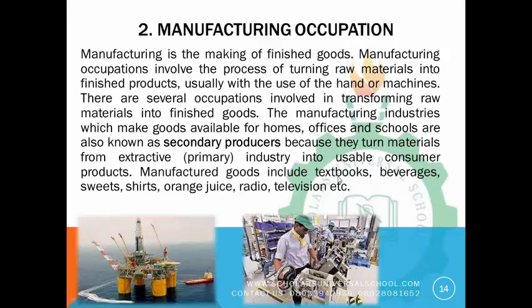So also the farmers in the extractive industries would get cocoa. From the cocoa that they are getting, the manufacturing industry will transform them into beverages. So also we have so many things. We have sweets, we have shirts. The extractive industry people, which are the farmers, plant cotton, and from the cotton we can get shirts.